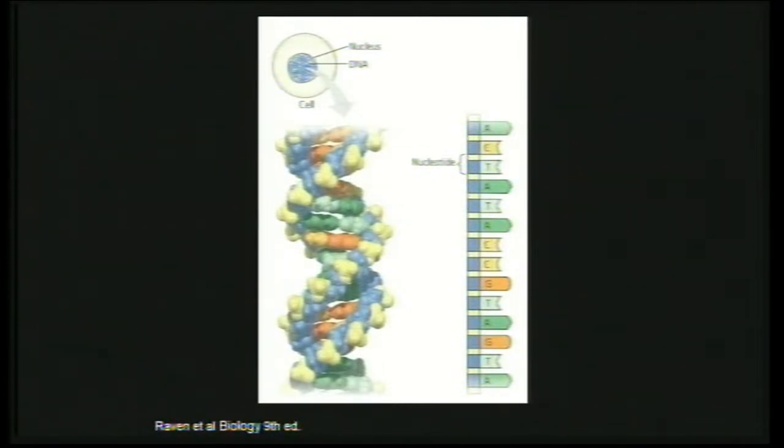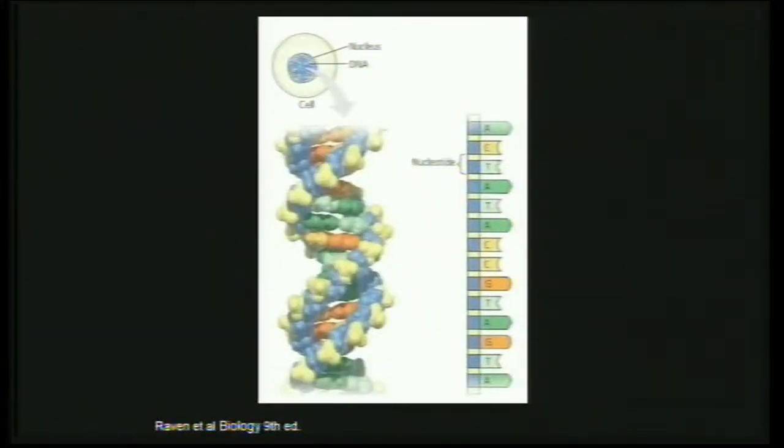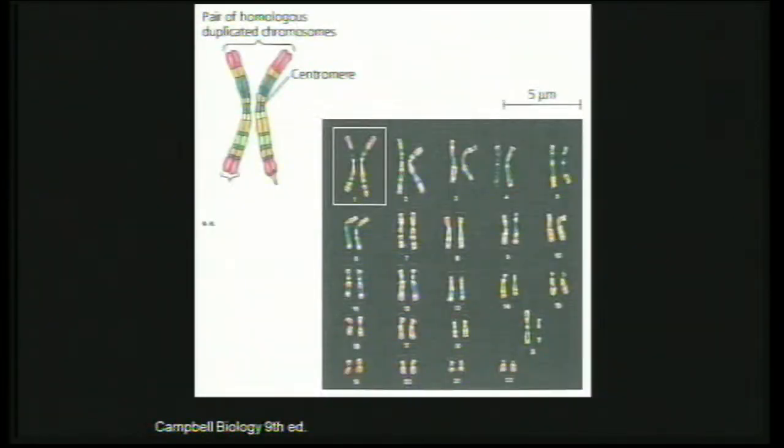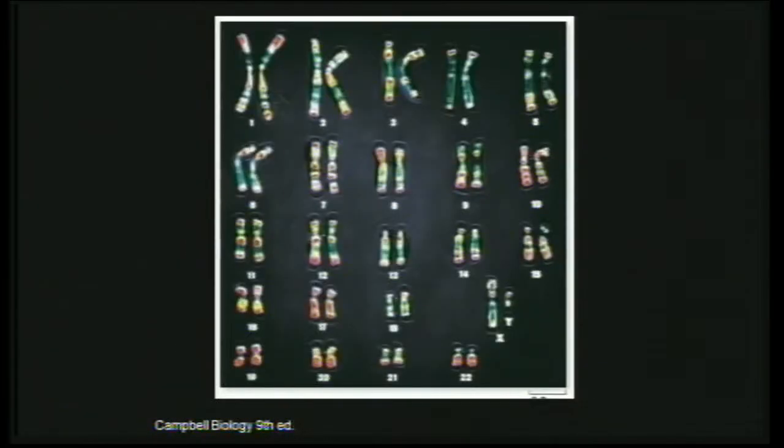We come back to the definition of genes: it is a segment of DNA. That stretch of DNA consists of genes, and a particular gene codes for a certain character. Then we went further to what chromosomes are, and we discussed that there are 46 chromosomes in human beings.